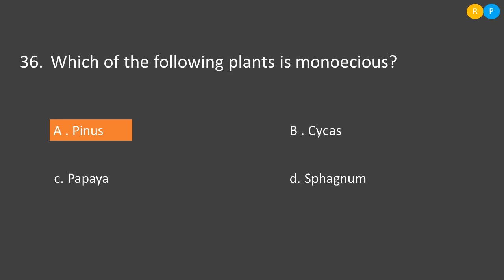Option A, pinus. So pinus is a gymnospermic plant. In this one we can see the presence of both the reproductive organs. That means the same plant will show the presence of both the reproductive organs. So it is a kind of monoecious plant. Then what about option B? Option B, cycas. Cycas is a dioecious plant because the male plant is separate, female plant is separate. Then option C, papaya. Papaya is also dioecious, male and female plants are separate. Option D, sphagnum. Sphagnum is also dioecious. So among the four options, the correct one is option A, pinus, because it is a monoecious plant.